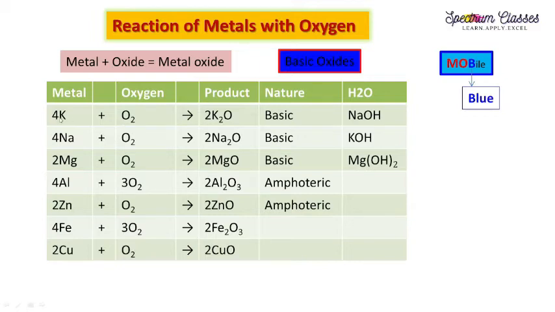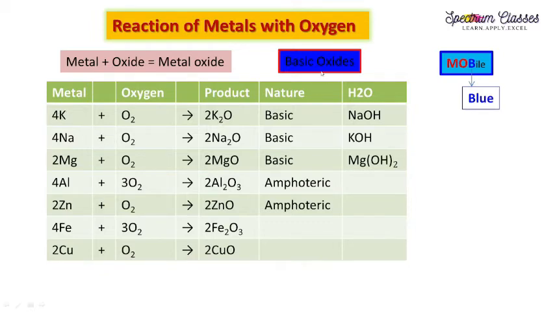The reactions I have summarized in tabulated form, and this is easy to understand, how you are going to form the reaction. So potassium, you first leave this 4. This is our potassium, this is our oxygen. Potassium is having +1, oxygen is having -2. So 2 will go to potassium and 1 will go to oxygen: K2O. Now you are having this O2, so you have to balance this reaction. So here is your 2 first. Now balance your potassium. So 2 twos are 4. So 4 times is your potassium.